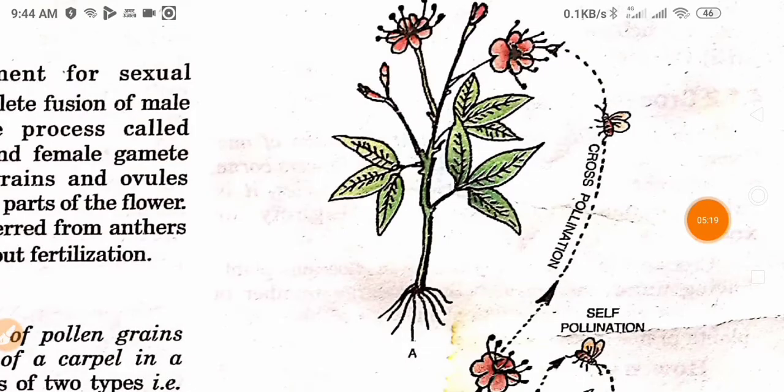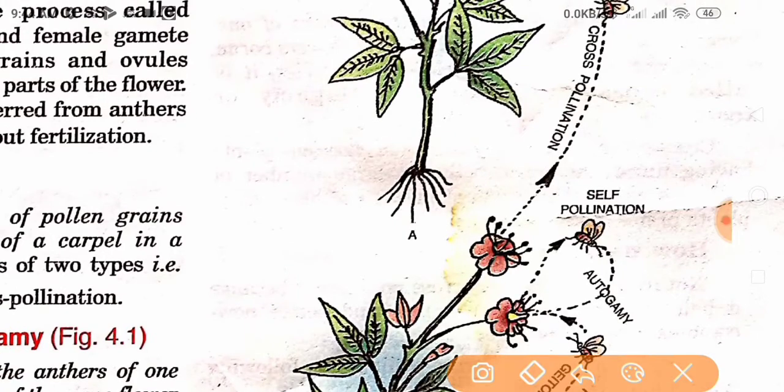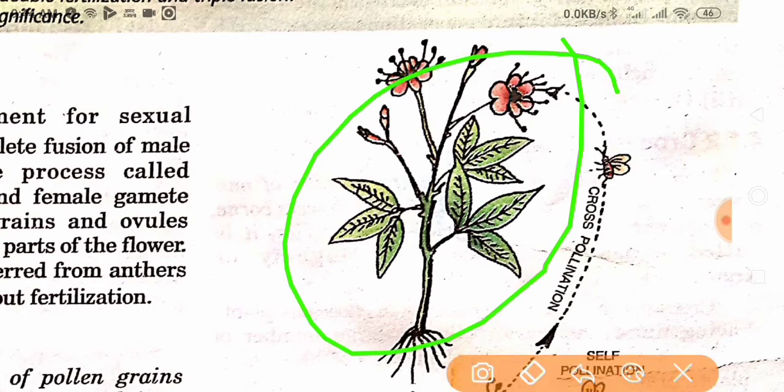You can see in the figure the process of cross pollination. You can see this is a different plant, and from here, from the anthers, pollen grains go to the stigma of another flower. This is the second flower.